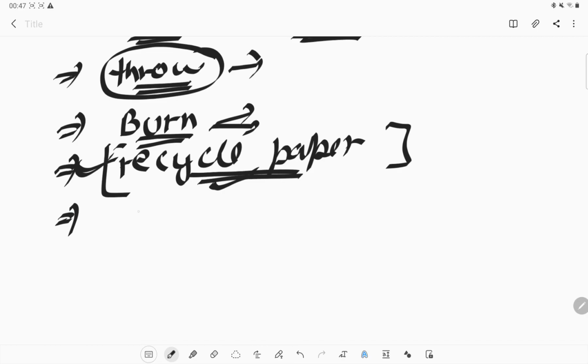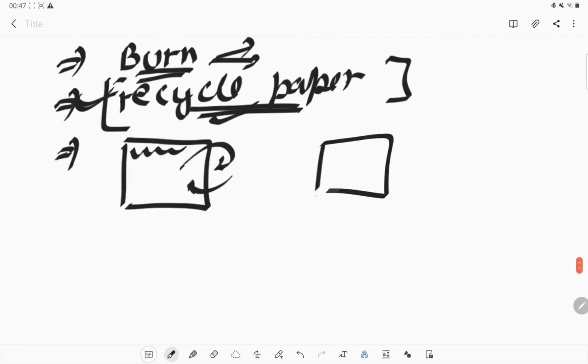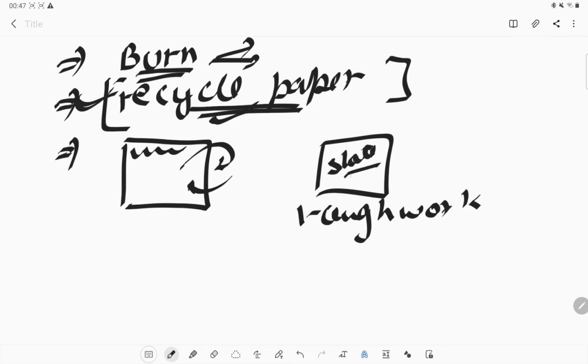If we have a sheet, we should write on both sides of the sheet, front side as well as back side. Or if you want to do rough work, you can use a slate instead of paper. This will minimize the use of paper, and the waste of paper can be reduced.